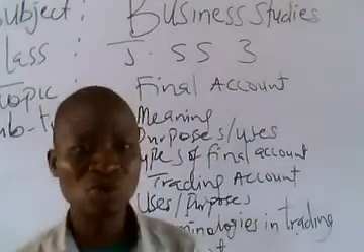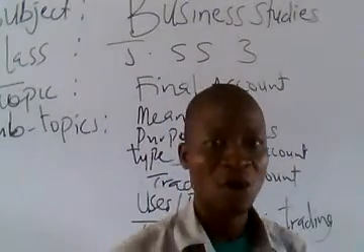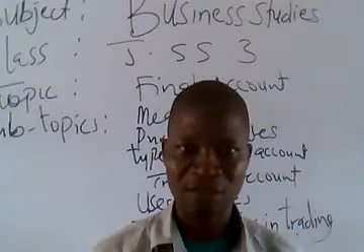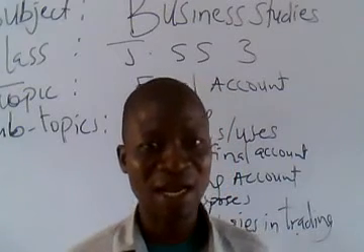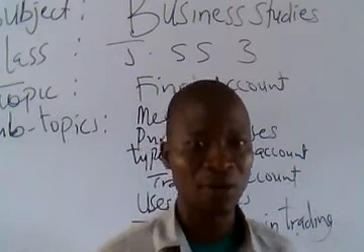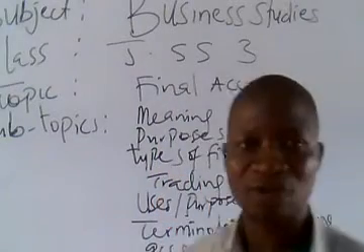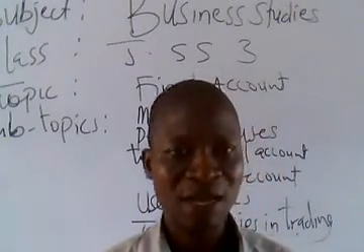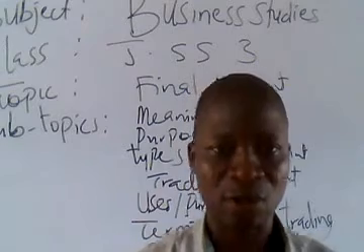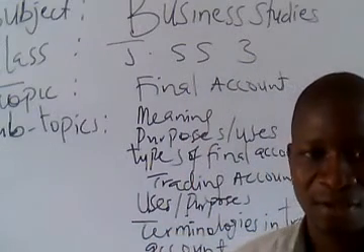It also shows the lifespan of every business organization. That's final account for you. And this final account is subdivided into three types. From here we move down to types of final accounts. Final accounts have three types, or could be subdivided into three categories.